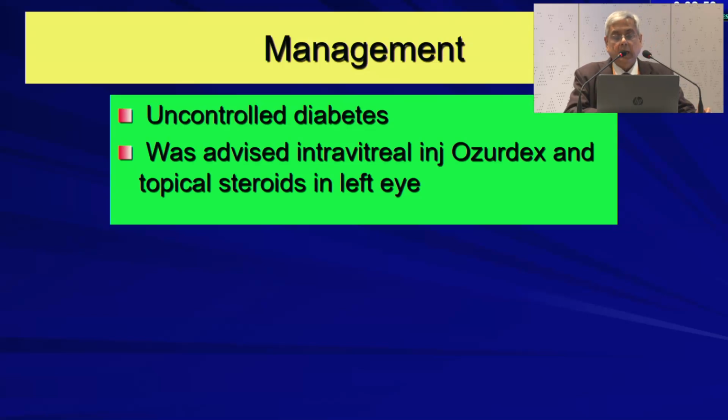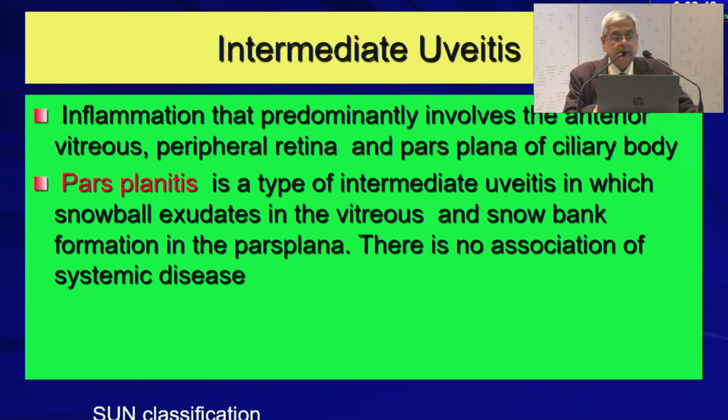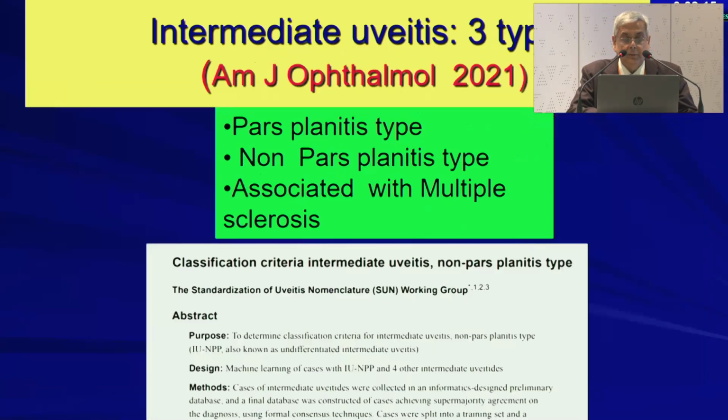This is often the scenario of intermediate uveitis, which presents with dimness of vision and floaters. Intermediate uveitis, according to the SUN classification, is inflammation that predominantly involves the anterior vitreous, peripheral retina, and the pars plana of the ciliary body. Pars planitis is a subset of intermediate uveitis in which there are snowball exudates in the vitreous and snowbank formation in the pars plana. There is no association of systemic disease in this subtype of intermediate uveitis.